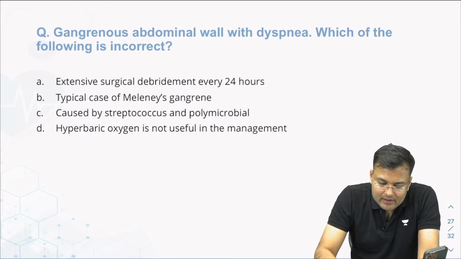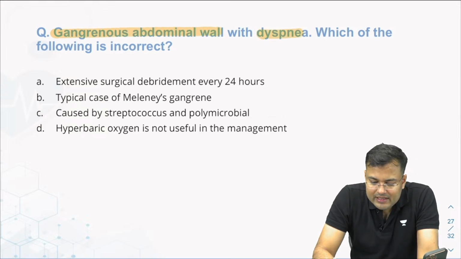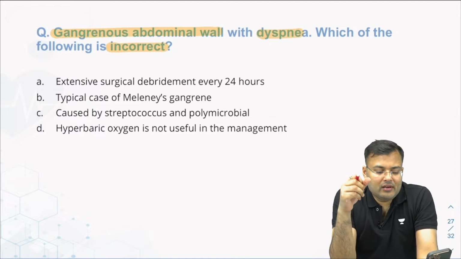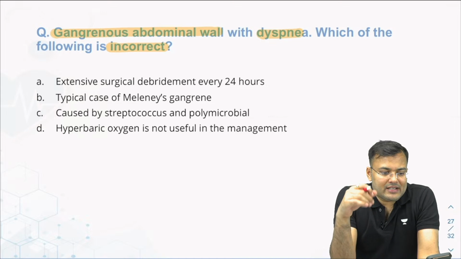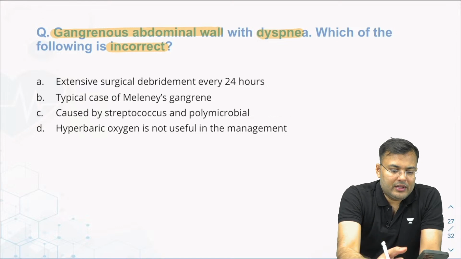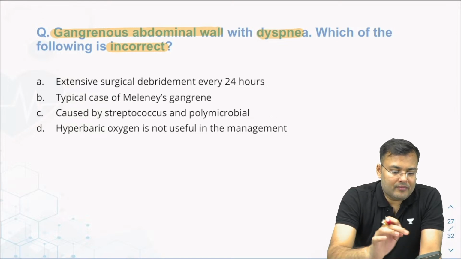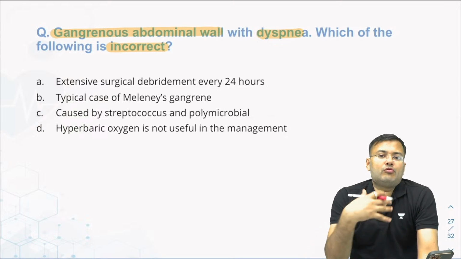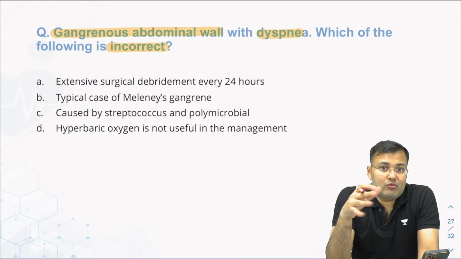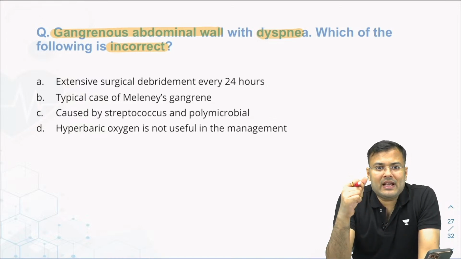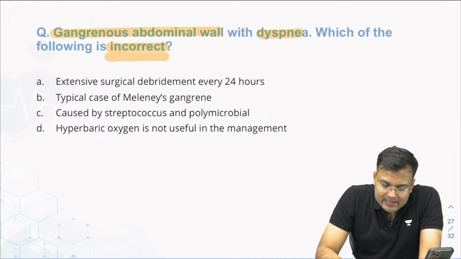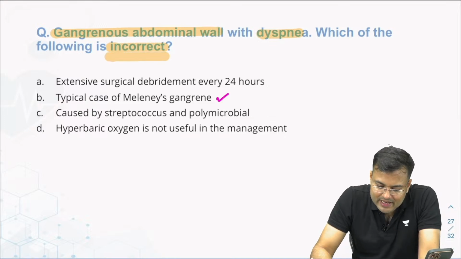Now, guys, tell me, gangrenous abdominal wall with dyspnea, which of the following is incorrect? There was one image also with this question. Okay. So, it was a case of Meleney's gangrene. Again, this question is a repeat question. It was asked previously. Clear? It's a case of Meleney's gangrene. So, which of the following is incorrect?